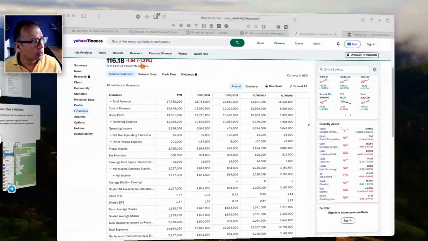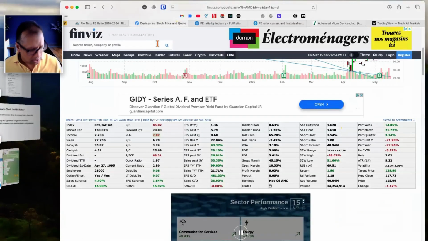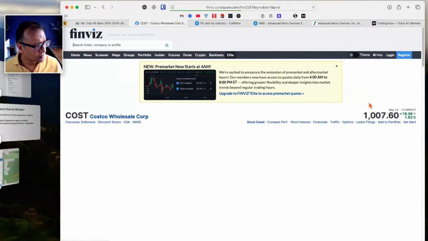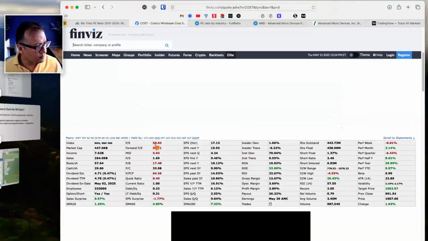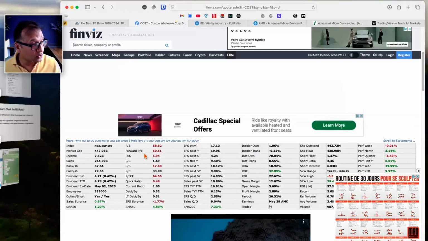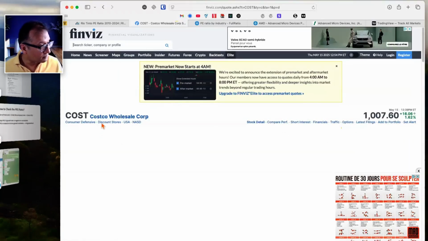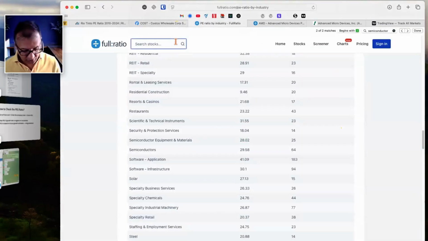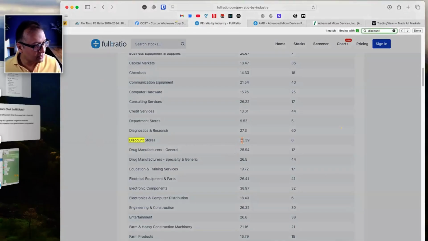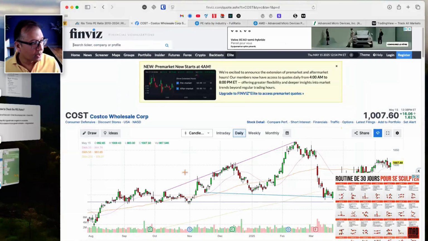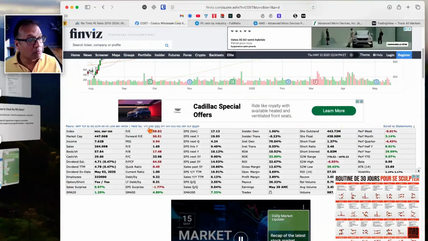Costco. Okay, let's look at Costco. Go to Finviz. Costco's PE is 58.82. That means for every $1 in earning, people are willing to pay 58.82 times to buy its stock. Is that reasonable? I don't know. The industry is discount stores, so let's look at discount stores. Search, Control F, discount stores. There you go. Discount store is 30.39. That's the average PE in this industry. Costco is 58, so almost double.